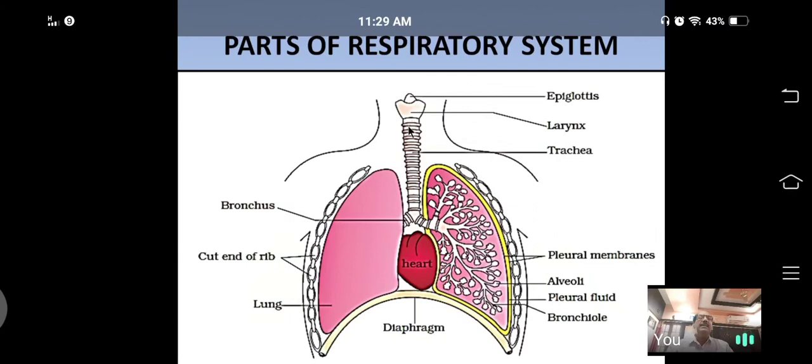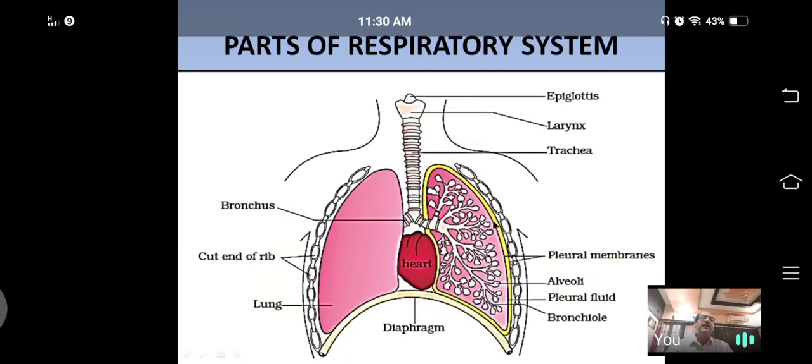The tracheal wall is surrounded by 16 to 18 cartilaginous rings that give support to the tube, and here it divides and produces two branches called bronchus or bronchi. They enter into the lungs and produce fine branches called primary, secondary and tertiary bronchioles, all terminating with tiny air sacs called alveoli.